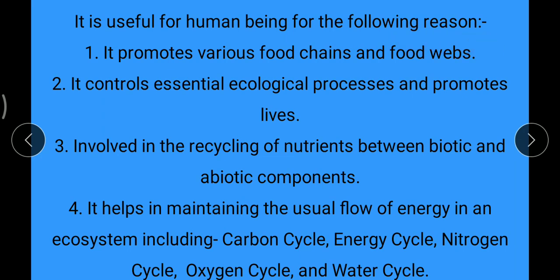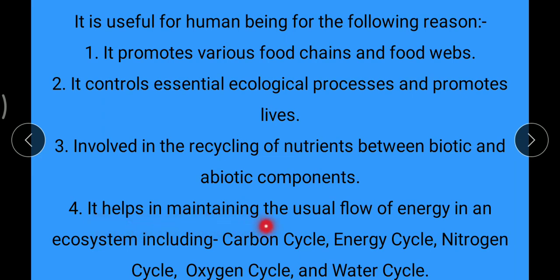First one is it promotes various food chains and food webs. It controls essential ecological processes and promotes lives involved in the recycling of nutrients between biotic and abiotic components.